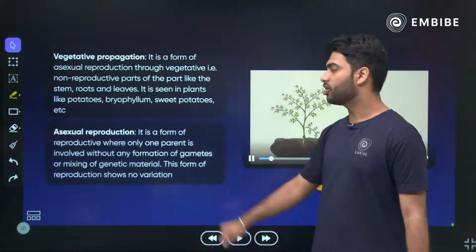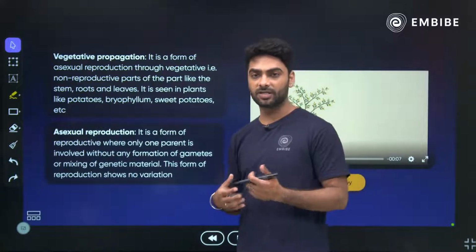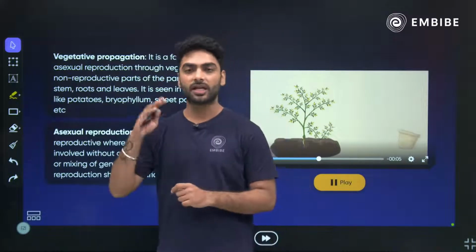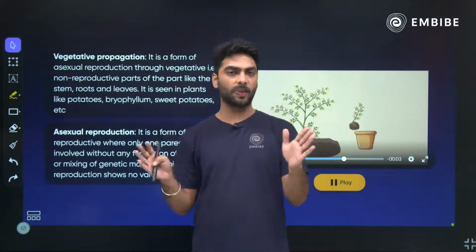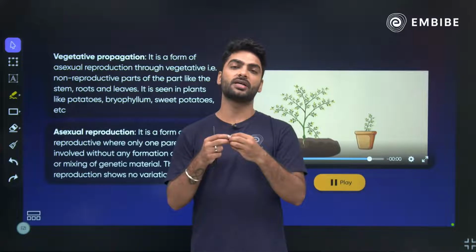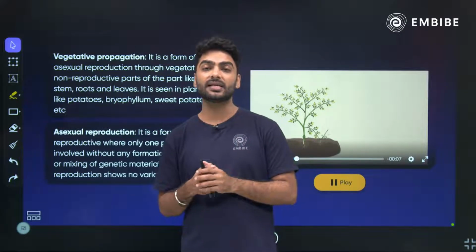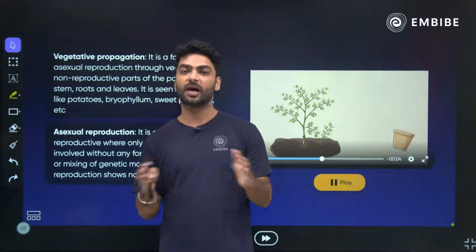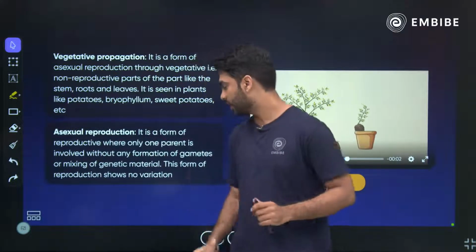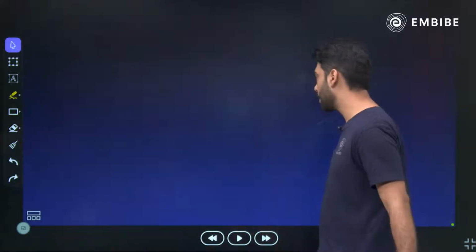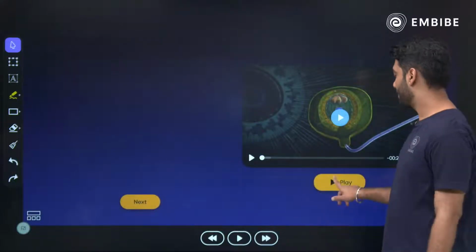Then asexual reproduction is where only one gamete is involved. We see minimum variation. There is no male and female. There are no two parents. There is a single parent which is dividing into two, forming two daughter cells, and that is your asexual reproduction without any variation. Okay? With this, we move on to the next one.